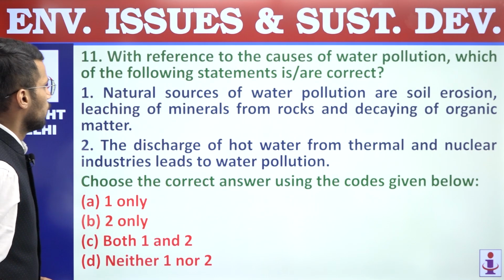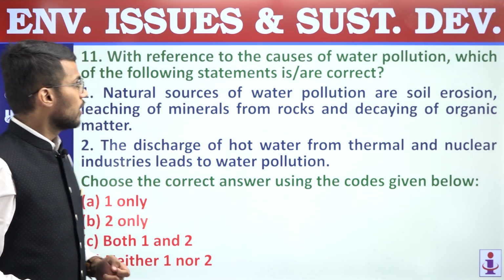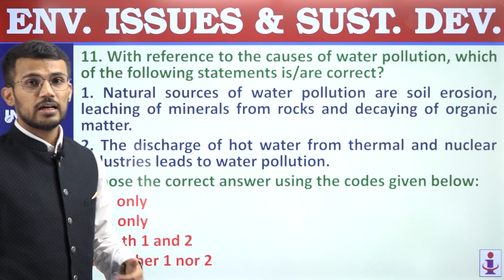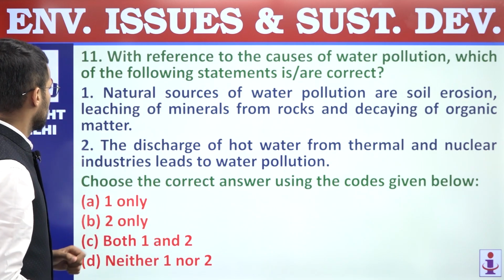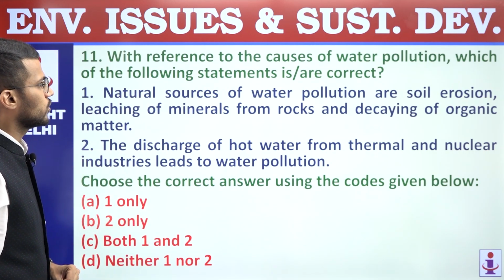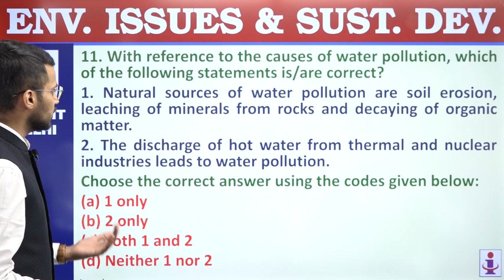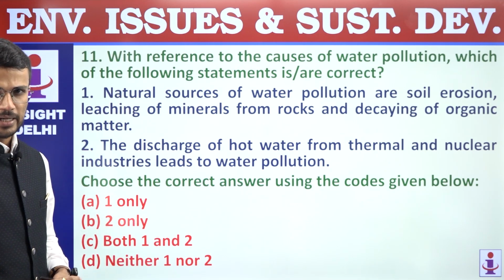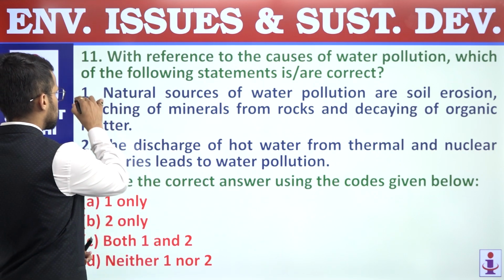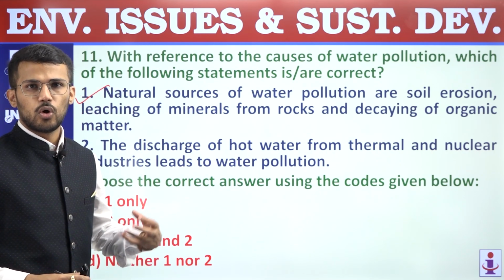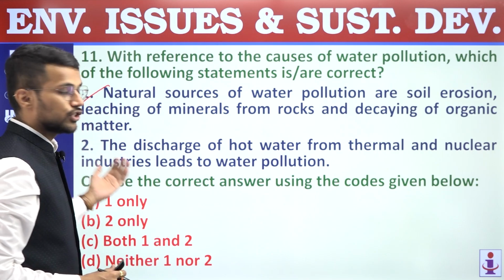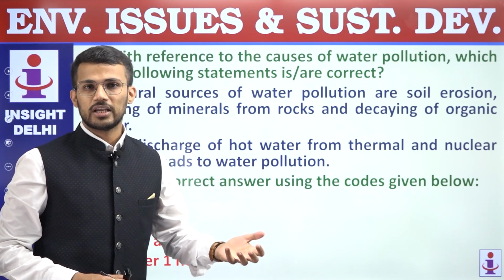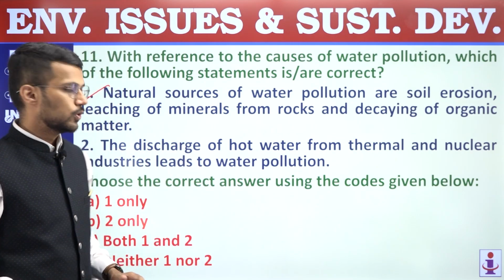11th question. With reference to the causes of water pollution, which of the following statements are correct? First, natural sources of water pollution are soil erosion, leaching of minerals from rocks and decaying of organic matter, right? So erosion of soil, leaching of minerals from rock and decay of organic matter lead to water pollution.